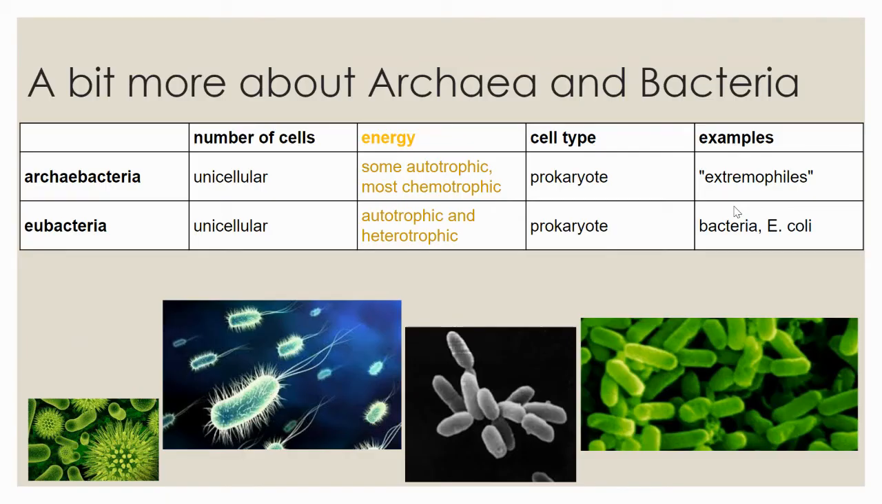A little bit more about the archaea and bacteria, because you might be less familiar with those. Archaea are mostly autotrophs, and a lot of them are chemoautotrophic, which means they get their energy from chemicals. So that's why they live in those extreme environments, like really acidic or really salty environments, because they use those chemicals to make their energy. Eubacteria can be autotrophic and heterotrophic, and that means some can make their own energy, but others have to get their energy from ingesting or consuming something else.